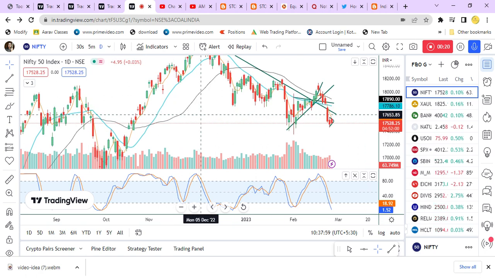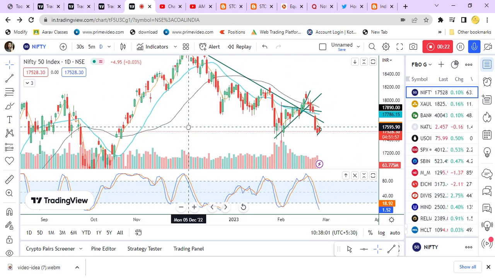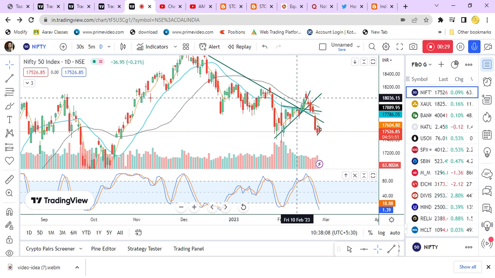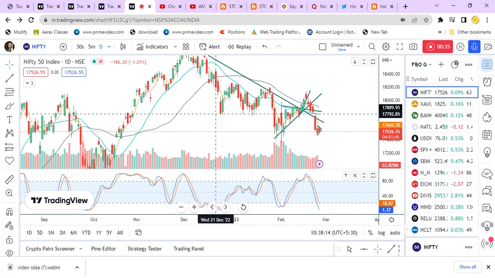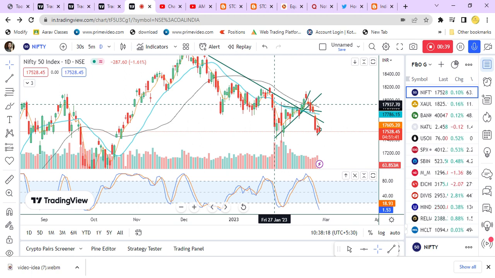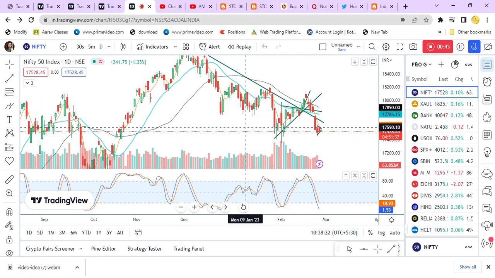So first, we'll analyze Nifty. How Nifty is doing. Nifty value is below the moving average 20 and moving average 40. This black line is the moving average 40, and this blue line is moving average 20. So we'll look for the selling side. Before that, we'll look into the stocks which I published in my previous videos.